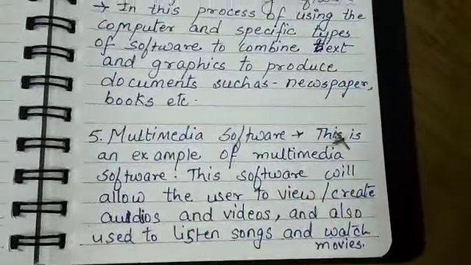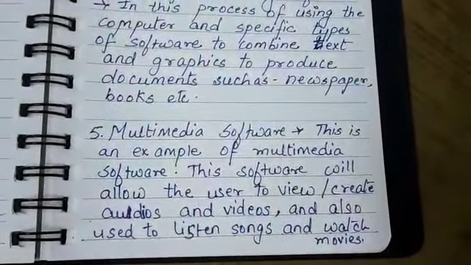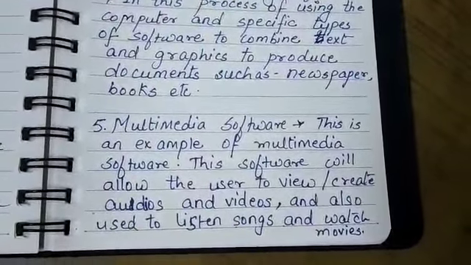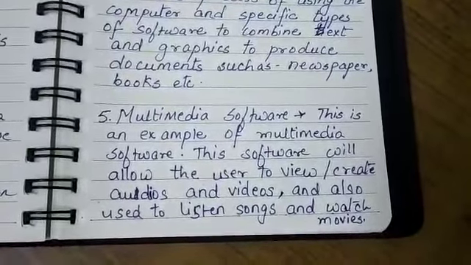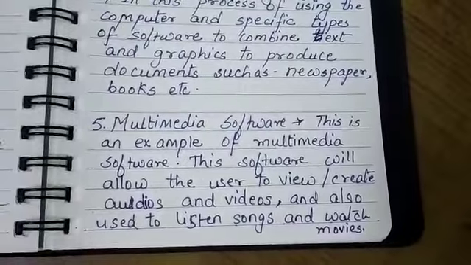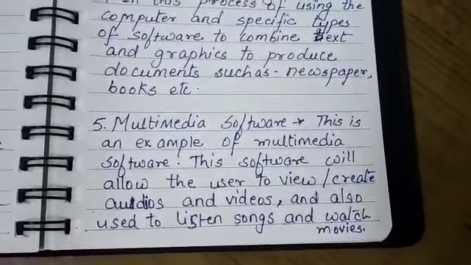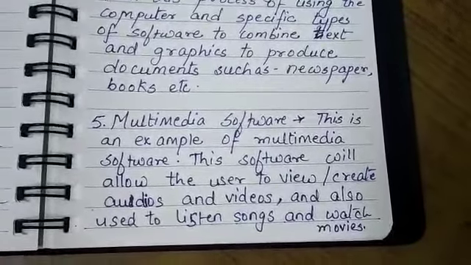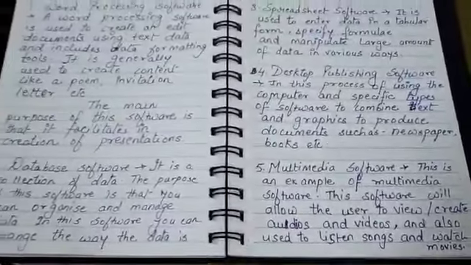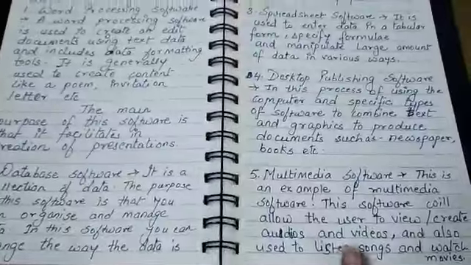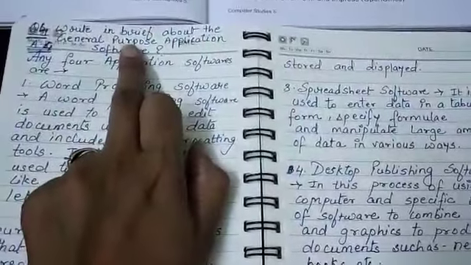Then the fifth is multimedia software. This software allows the user to view and create audios and videos, and is also used to listen to songs and watch movies.